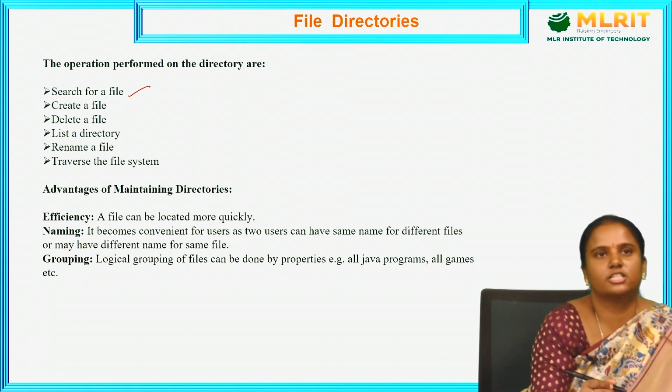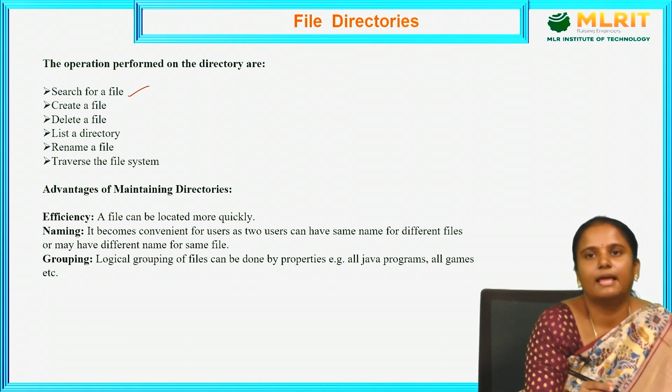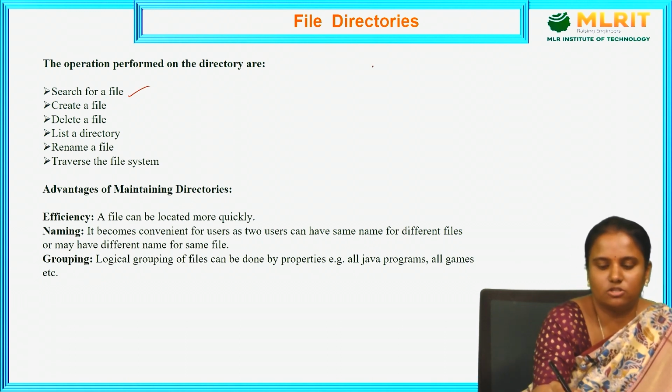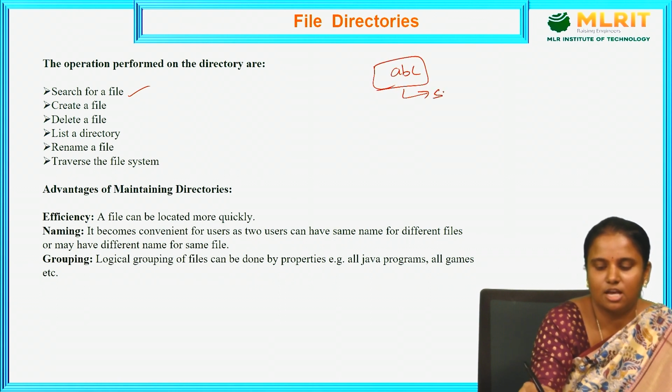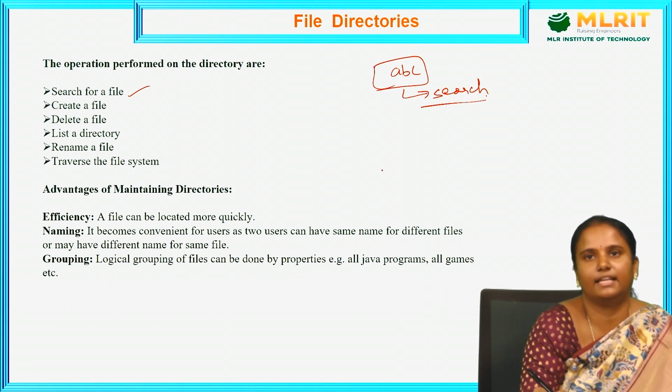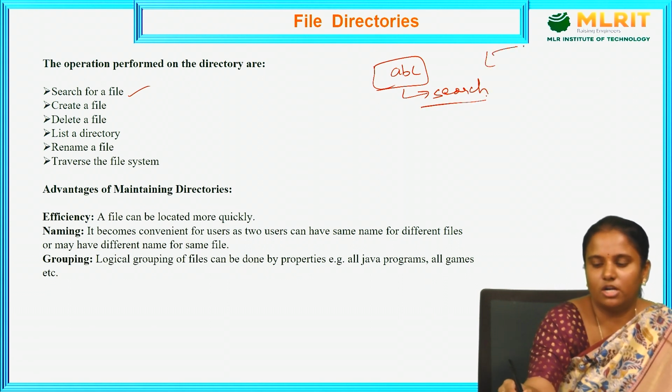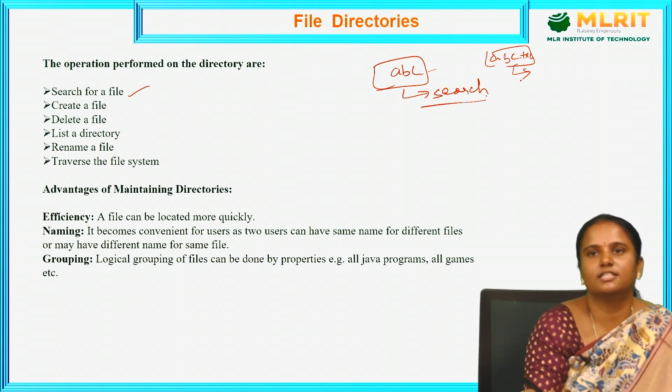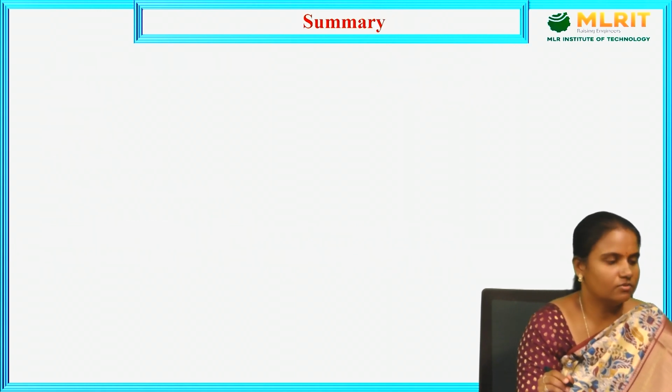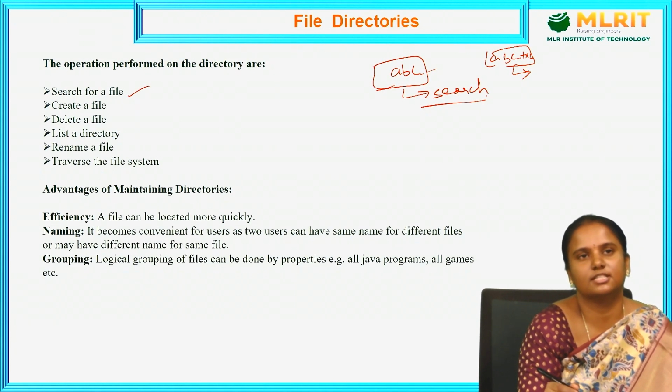First one is searching of a file. Searching for a file means I need to search for so and so file, say the ABC file. So how are we going to search this file in the computer system? Directly going into the search bar and typing ABC, something like text, you'll get the file found in so and so place. So that is how we search the file.